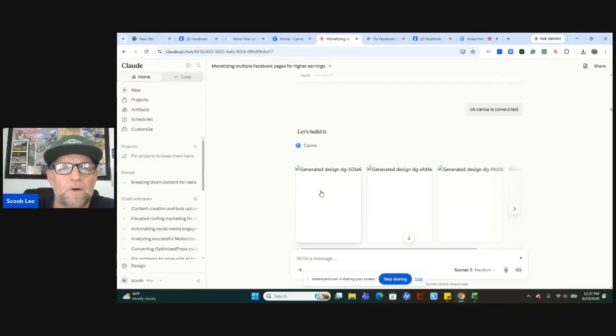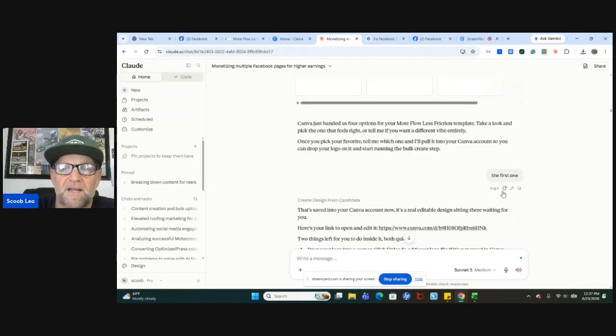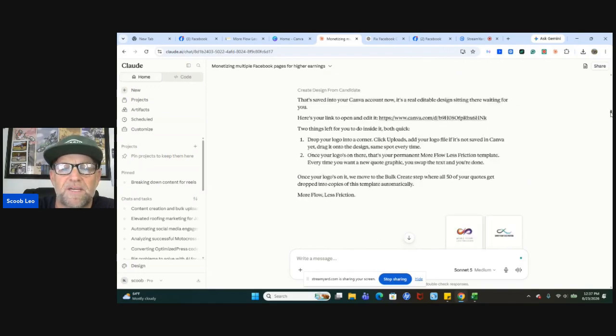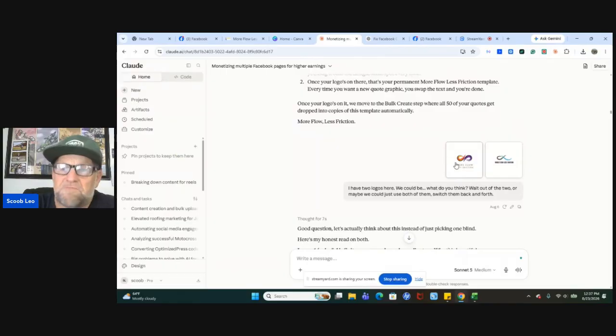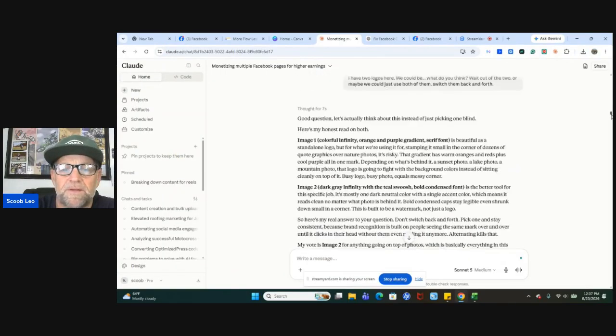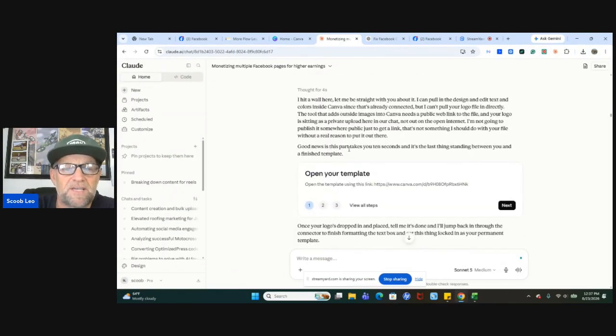So I went down. I don't know why these are broken now, but it said, let's build it. And it showed me all the designs. All I did was click. See how my finger will click that? I clicked it, picked the design. I actually said the first one. I typed it out. If we keep going down, I put in my logo, added my logo like we did up top. Boom, we keep going. It says exactly what to do now.